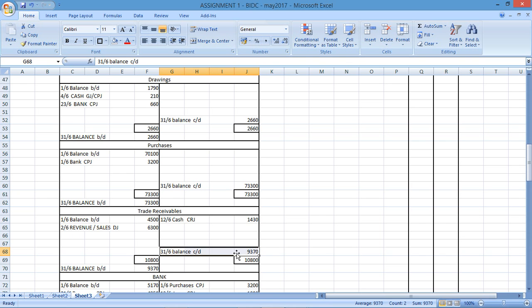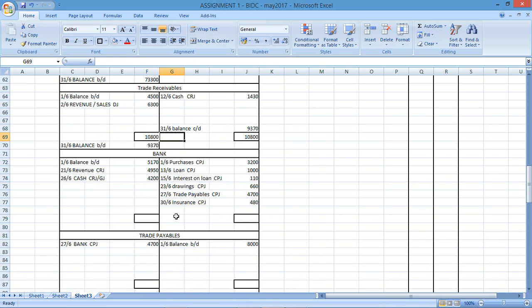Right, so this minus the credit gives me the balance that I'd carry down. Bank, I am going to have to add and subtract here. Let me first add up that side. Gives me that. If I add up this side, gives me that. Okay, so the debit side is bigger. So I'm going to have a balance that I'll carry down, balance brought down.